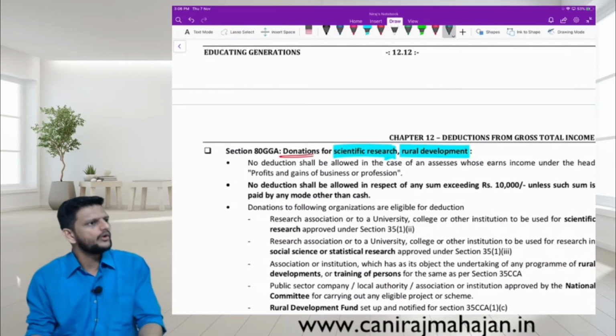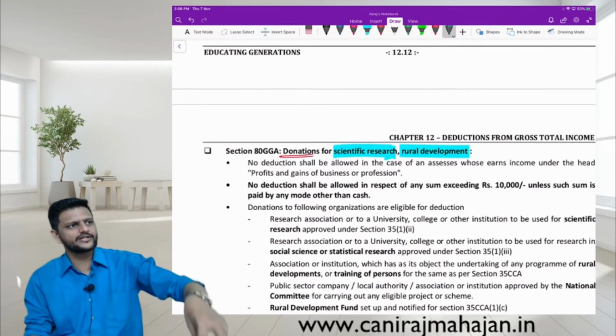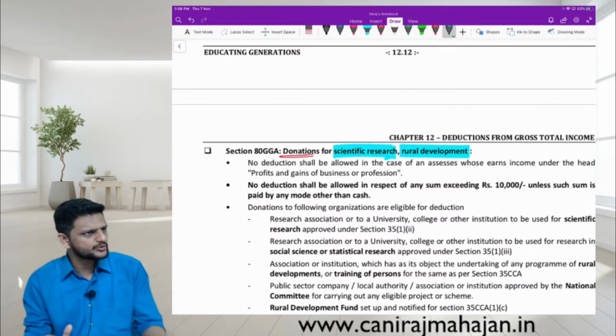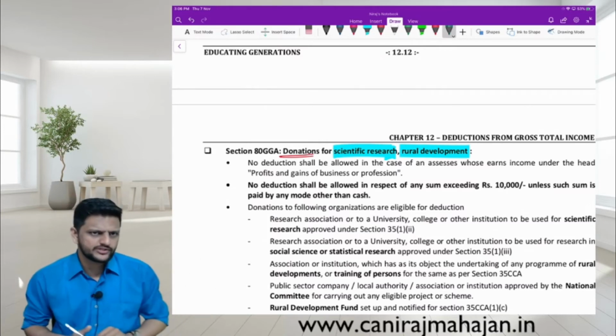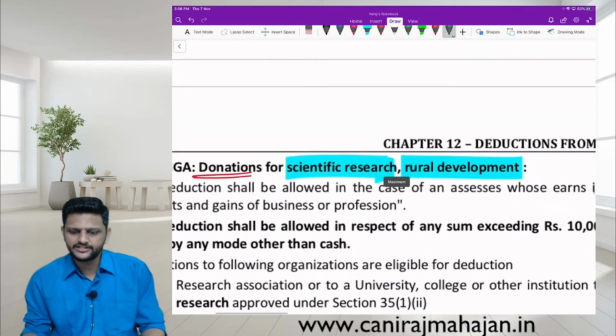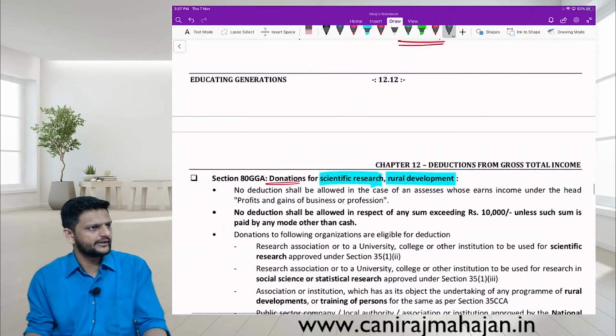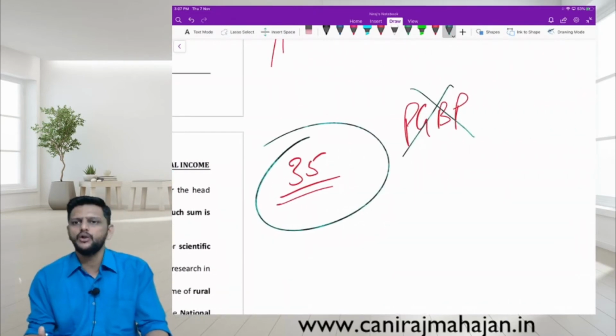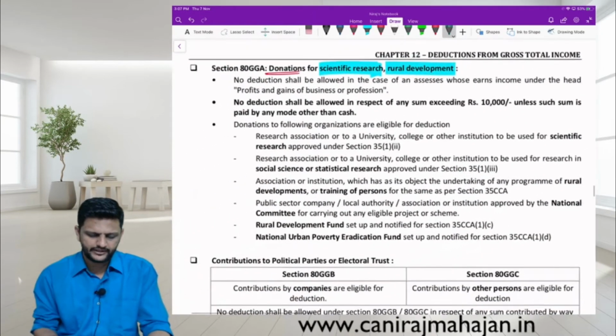Are you following or no? So they are not just trying to restrict certain deduction only for a particular head of income. A person may have house property income, a person may have IOS income or even CG income, but he wants to donate for scientific research or even rural development. Understood? That he doesn't have any income under PGBP. So that was a loss. Understood? So here we are allowing it.